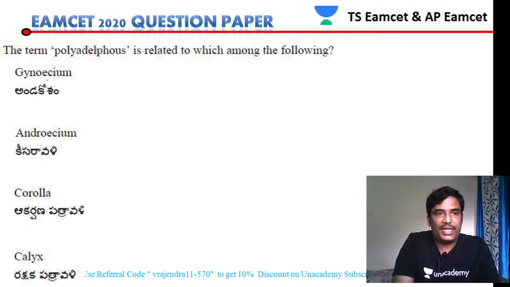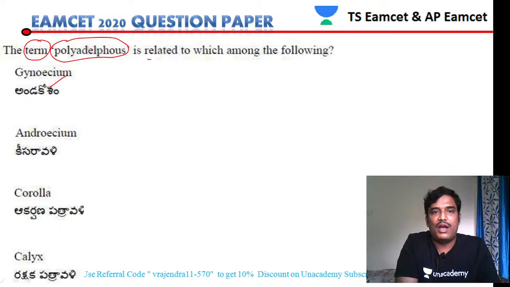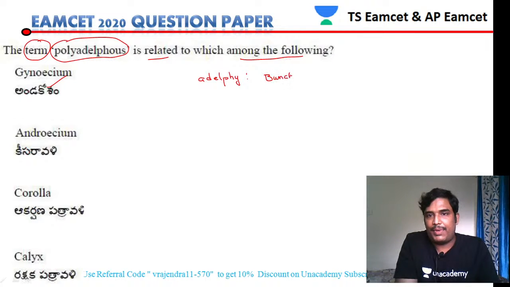Let us see the next one. Next question: the term polyadelphous is related to which of the following conditions? First we should know what an adelphi is. It is nothing but a bunch of stamens in a flower. A bunch of stamens in a flower is called an adelphi.